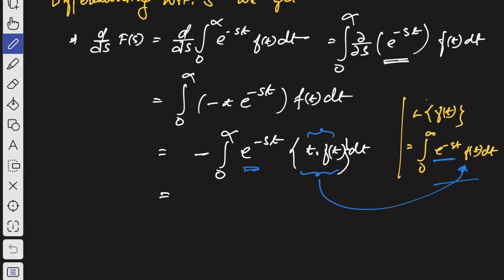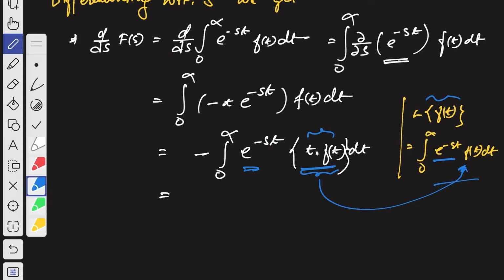That means it is nothing but Laplace transformation of t dot f of t, that means multiplied by t with f of t. So that means we can write minus Laplace transformation of t dot f of t. That's what we can write by definition of Laplace transformation.